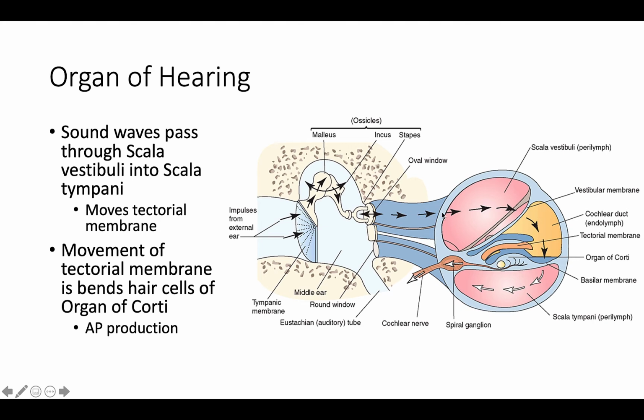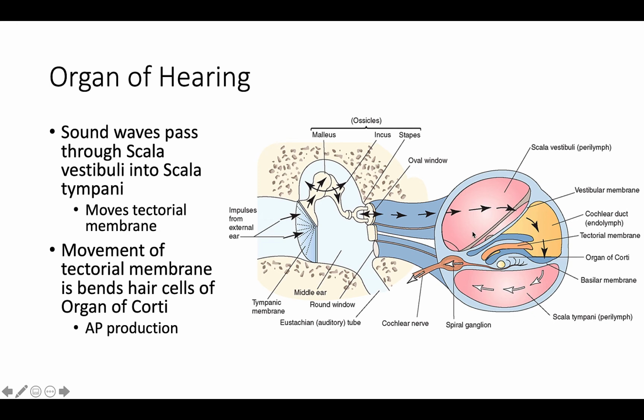The sound waves travel into this scala vestibuli, and so basically, I'll have another view here shortly, but think of this as one long continuous tube, and once it gets into the scala vestibuli, it starts to displace this vestibular membrane, which has a different fluid inside of it, and that displaces the tectorial membrane here, which then displaces the organ of Corti. And that is how we get an action potential to be produced, which makes contact with the nerve and then goes on to the brain for association or processing.